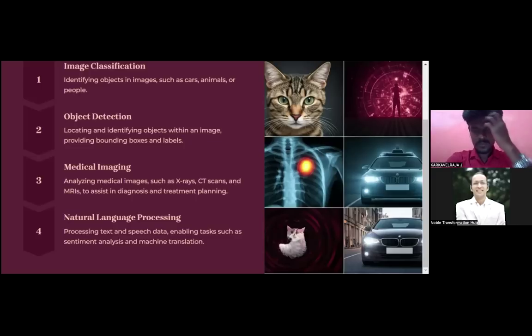I was designing a course on generative AI for supply chain management. I understood deeply that we use NLP a lot because there's a lot of tracking, contracts, and documentation, and we can use it immensely. NLP processing helps with text and speech data, enabling tasks such as sentiment analysis and machine translation.